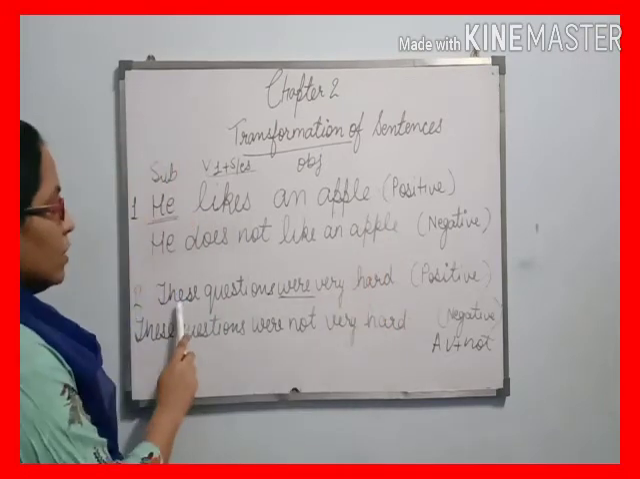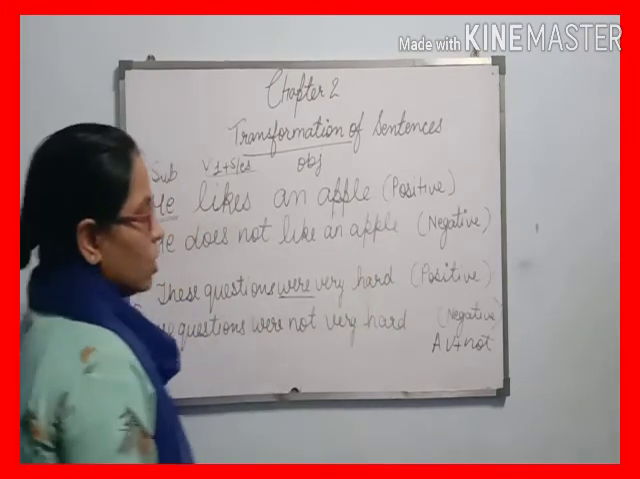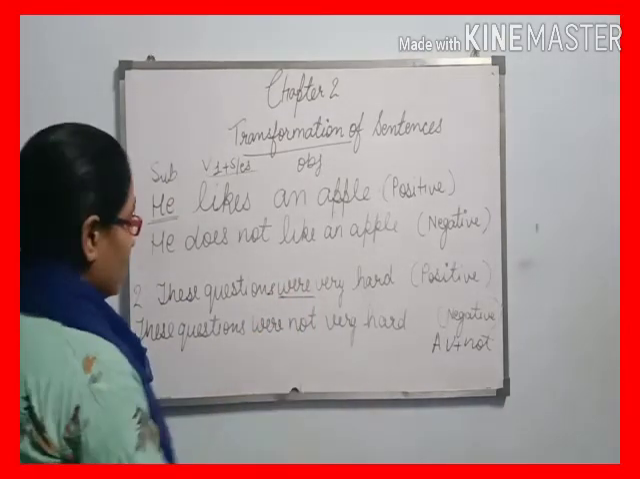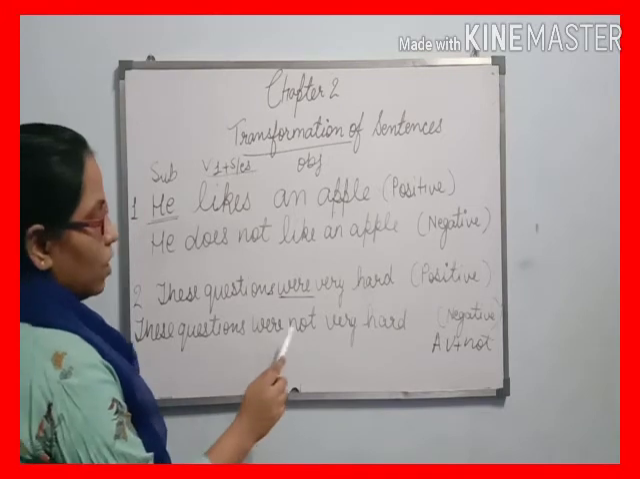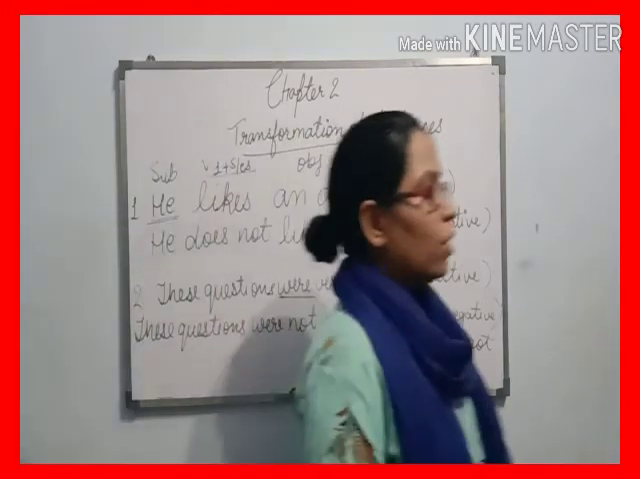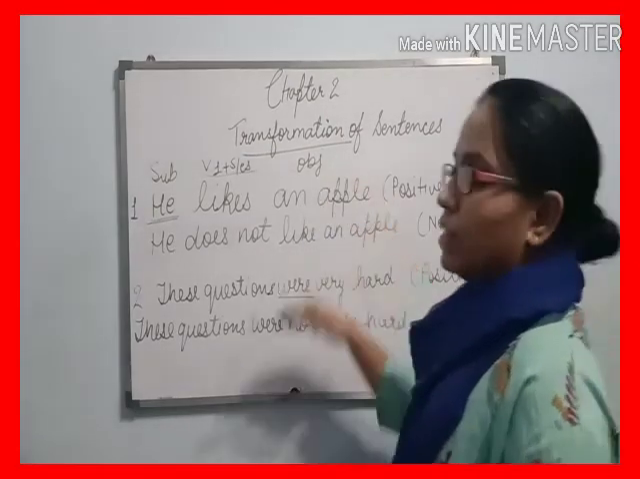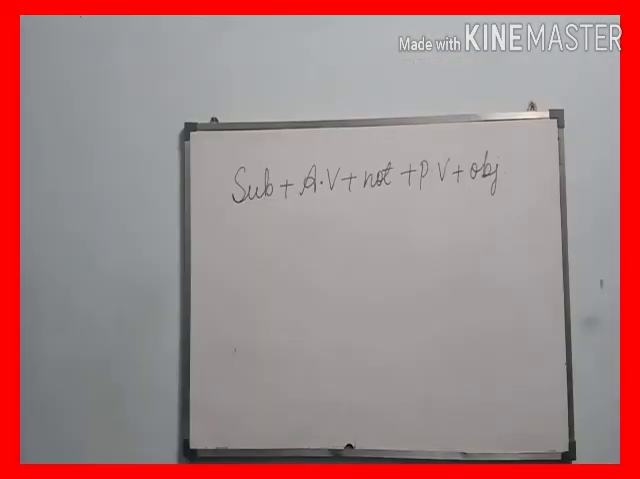Second is, these questions were very hard. So we identify the auxiliary verb and easily make it negative: these questions were not very hard. So beta, I hope you understand the way we change positive into negative. Now there is one more way by which we can easily understand how we change positive into negative.